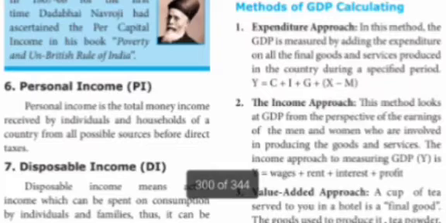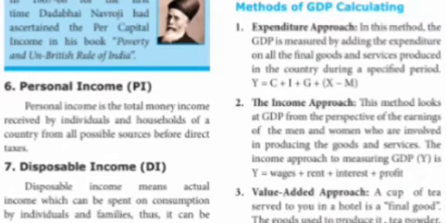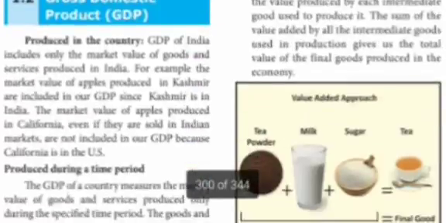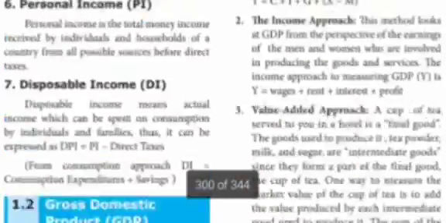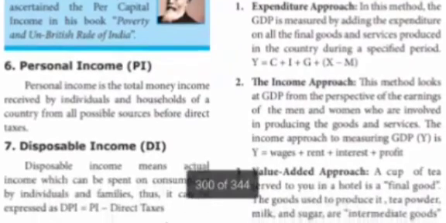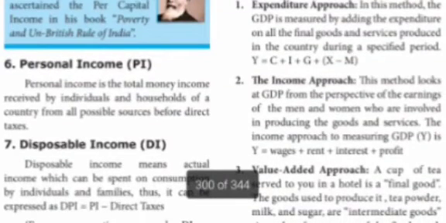Now we will see the important 5-mark question, methods of calculating GDP. How can we calculate the GDP? We can calculate the GDP in 3 methods: expenditure method, income approach, and value added approach.